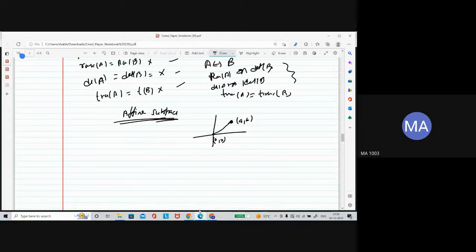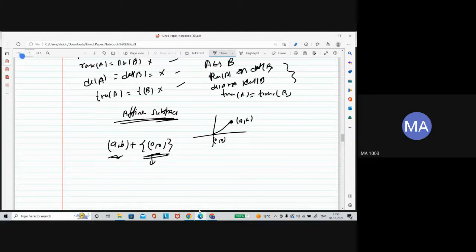You can write it as (a, b) plus {(0, 0)}. (0, 0) is the zero subspace, and you added a vector. So this point would be written in this fashion: a vector space and a point.